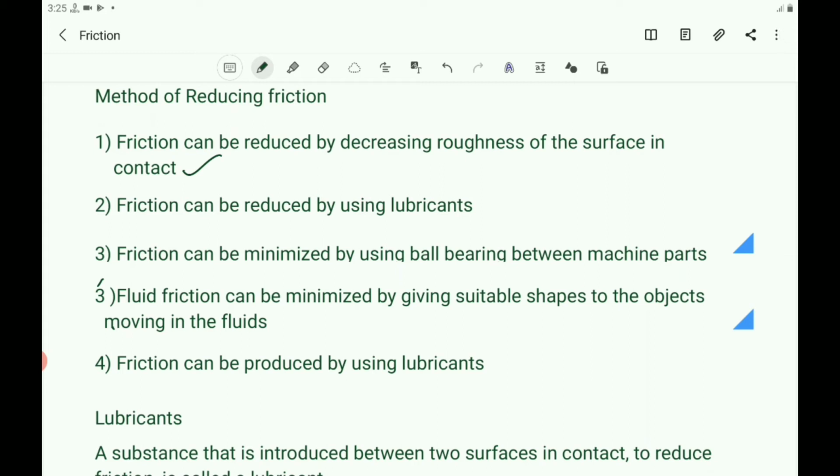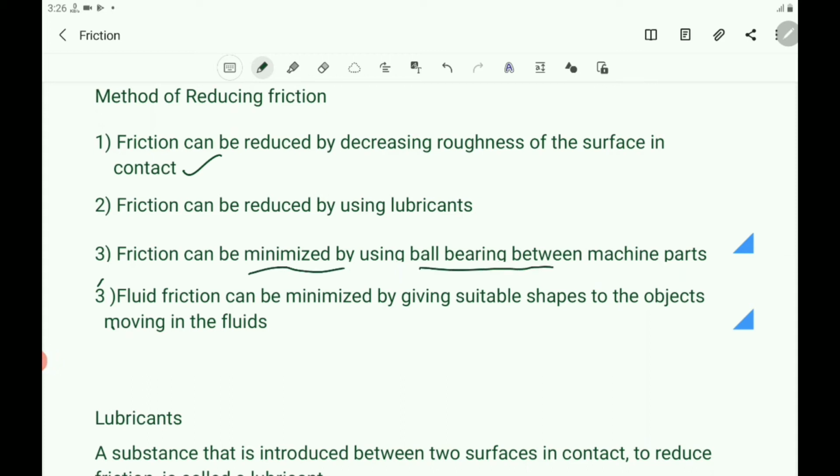That is, you have to increase the smoothness. And also friction can be reduced by using lubricants. And friction can be minimized by using ball bearings between machine parts. And fluid friction can be minimized by giving a suitable shape to the objects moving in fluids.